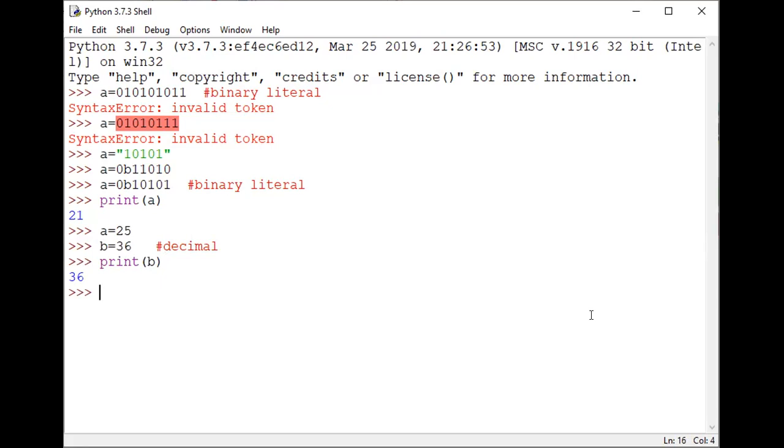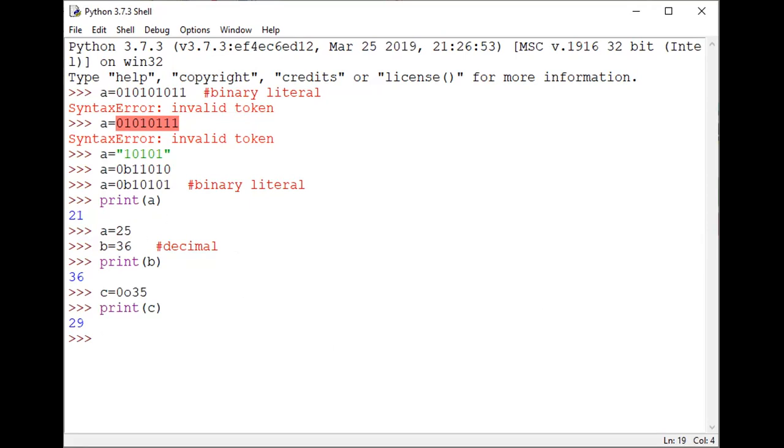For example, I want to represent an octal value. How can you represent the octal value? Octal values are numbers from 0 to 7. For example, c equal to 0o35. The corresponding octal value, for example, I am taking the simple 35. When I am printing c, what is the result? 29 in decimal format.